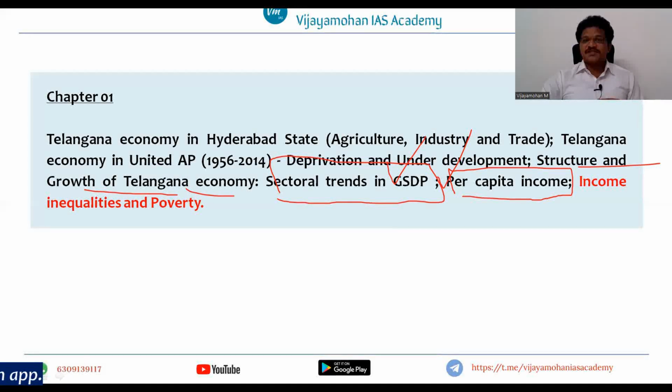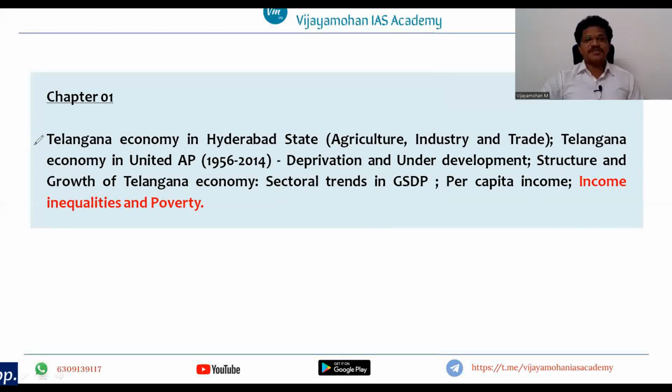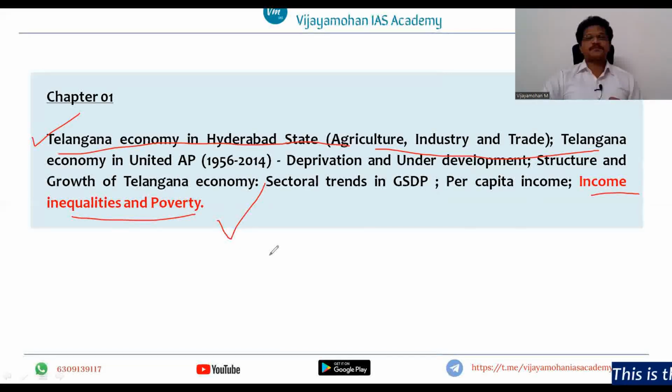So as part of this first chapter, we have finished all the topics, and only one topic is remained, that is income inequalities and poverty. This is also very important aspect as far as your examination is concerned, and more so because of the charged political environment between center and state, Telangana state.